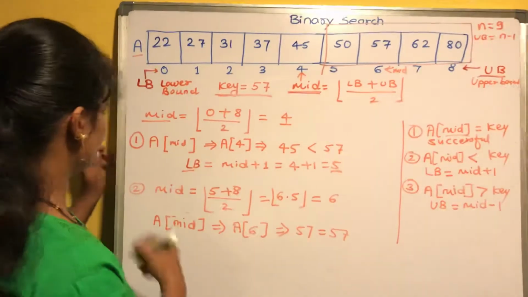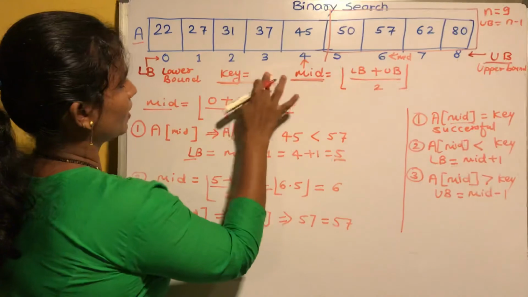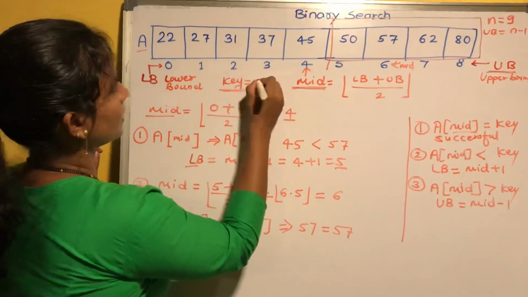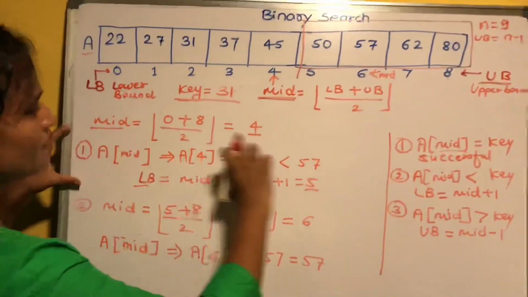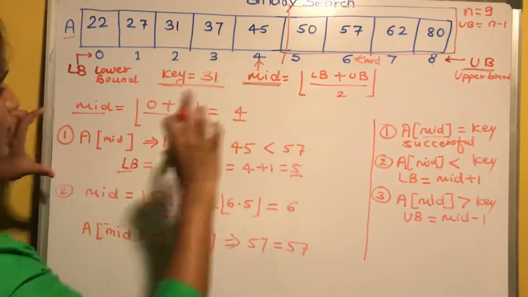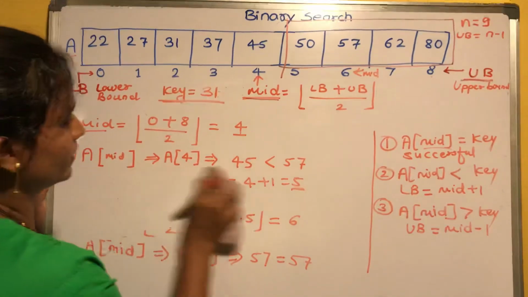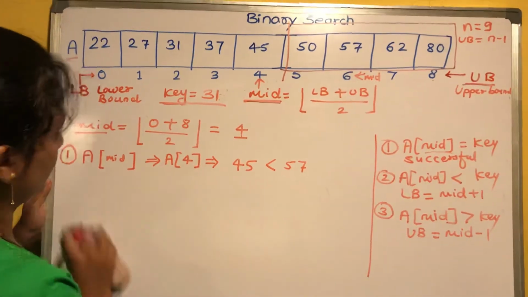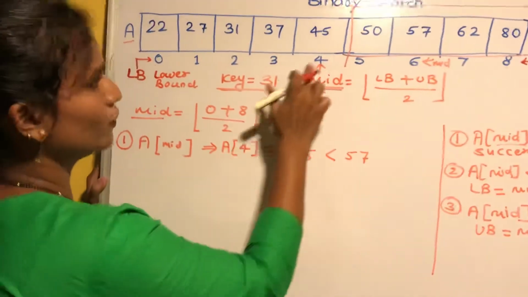Okay, now see, we'll take another key element. Suppose your key element is 31. This will be the same. It will compare as it is. Now here you will come to know. See, I'll erase completely. Now see here, the mid value you have to calculate. 4 you will get here.